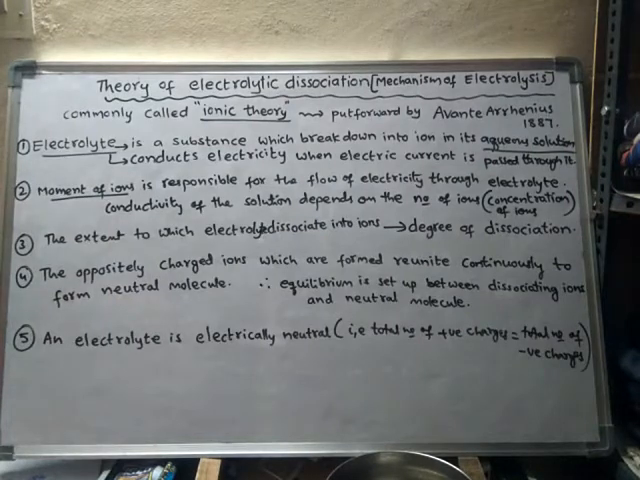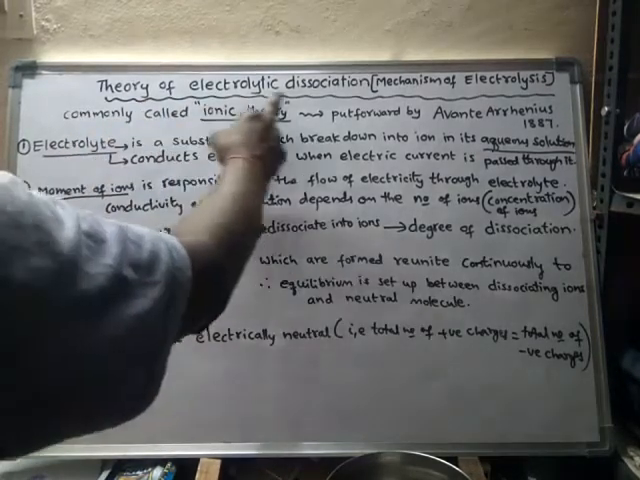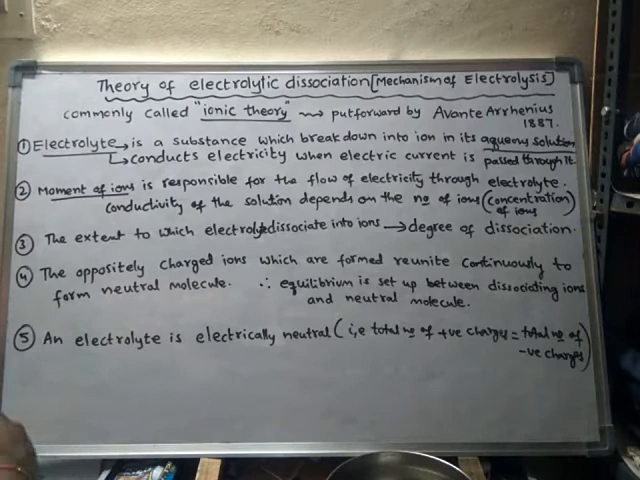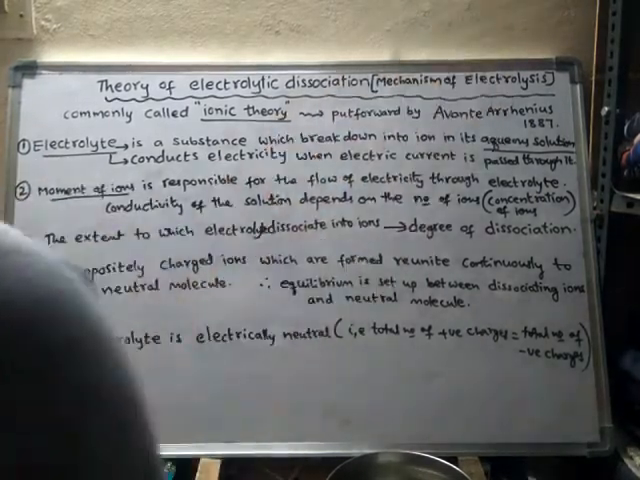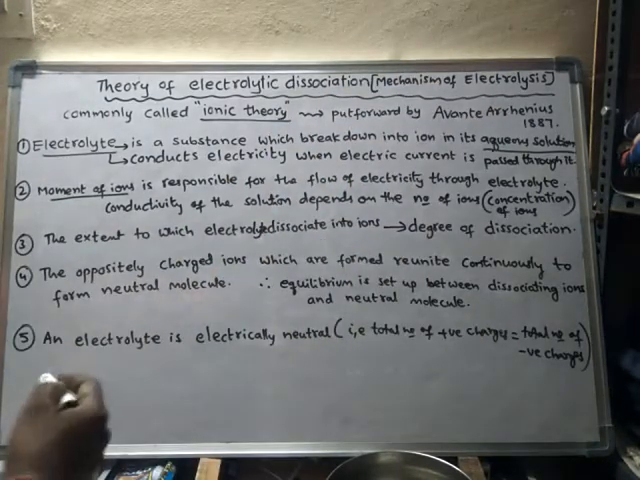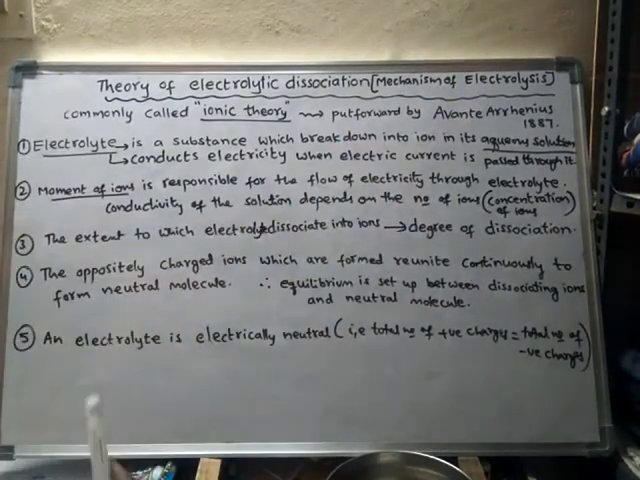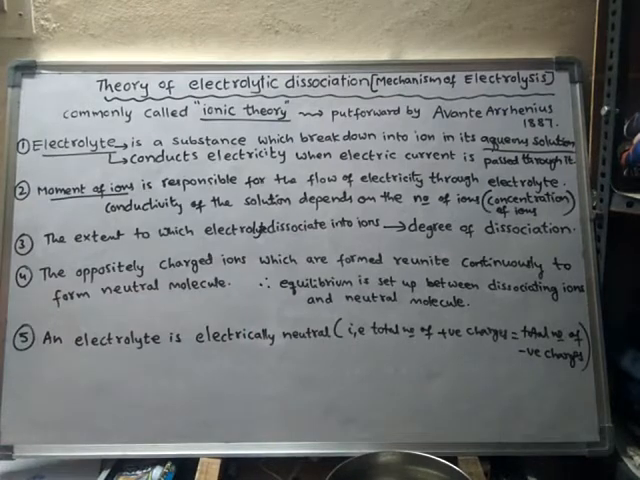We have learnt about the difference between electrical conductors and electrolytes. Now we will learn about the theory of electrolytic dissociation in this lesson, in this video. The theory of electrolytic dissociation is also called the mechanism of electrolysis. So what happens during electrolysis? Those things we will learn in it.